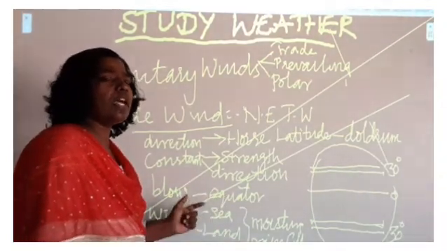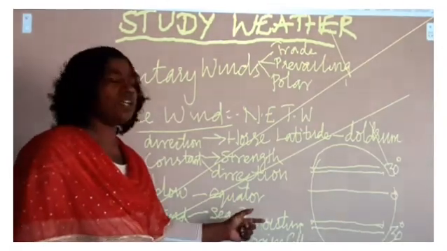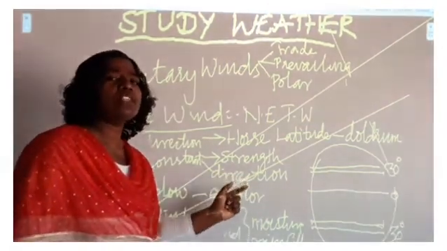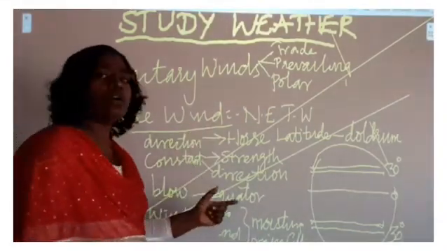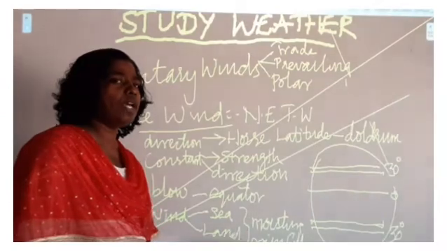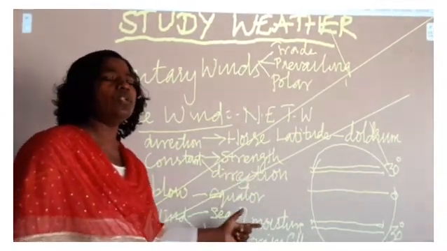When the wind blows from the sea to the land, it carries moisture. Since it has moisture, it causes rainfall. So the trade wind causes rainfall because the wind blows from the sea to the land, carrying moisture.